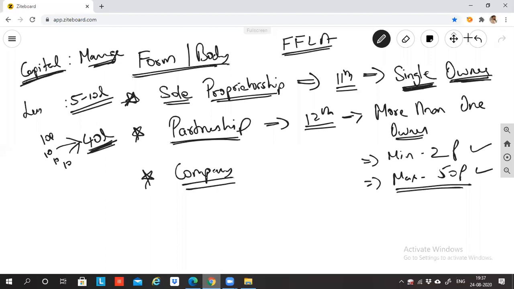So if you see in a company, there has to be a minimum of 2 owners, and the maximum can be 200 or unlimited, depending on which kind of company you form. If you're having a private limited company, then the maximum owners you can have is 200. And if it is a limited company, then the limit for the owners is unlimited. For private limited company, it is 200.